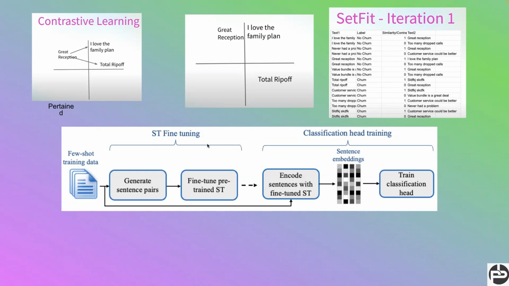What SetFit does in sentence transformer fine-tuning is create a different variety of sentences, very similar to the utterances you provided for training, and it internally generates a huge amount of data. On top of that it applies contrastive learning. So let's suppose there are two sentences, I love the family plan and total rip off, and a third sentence comes in, great reception.